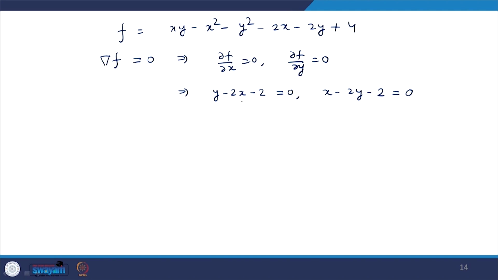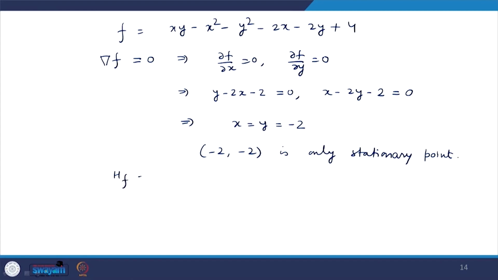So, solve these two equations. If you solve these two equations we get x equal to y equal to minus 2. You can easily verify. Okay. So, that means minus 2 is the only critical point, the only stationary point. Because this is a necessary condition, this must hold: gradient of f at x bar must be equal to 0 for the point to be a point of local maxima or local minima.